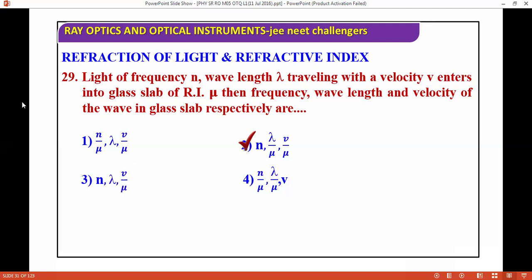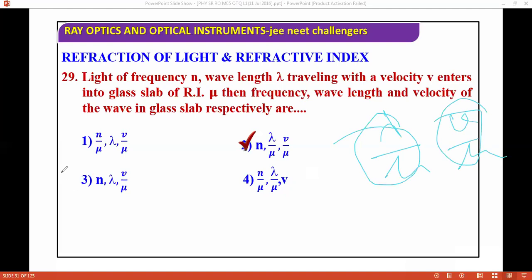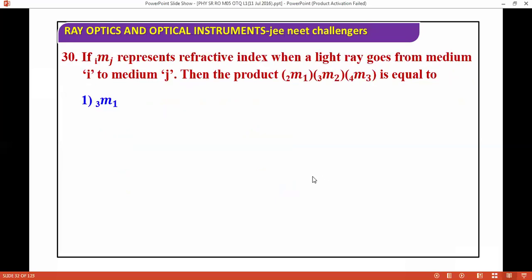You should know this concept, it is very important. Lambda by mu, and velocity becomes v by mu. This is a very important concept. You should know it. Okay, so we are moving to the next question. We have this.